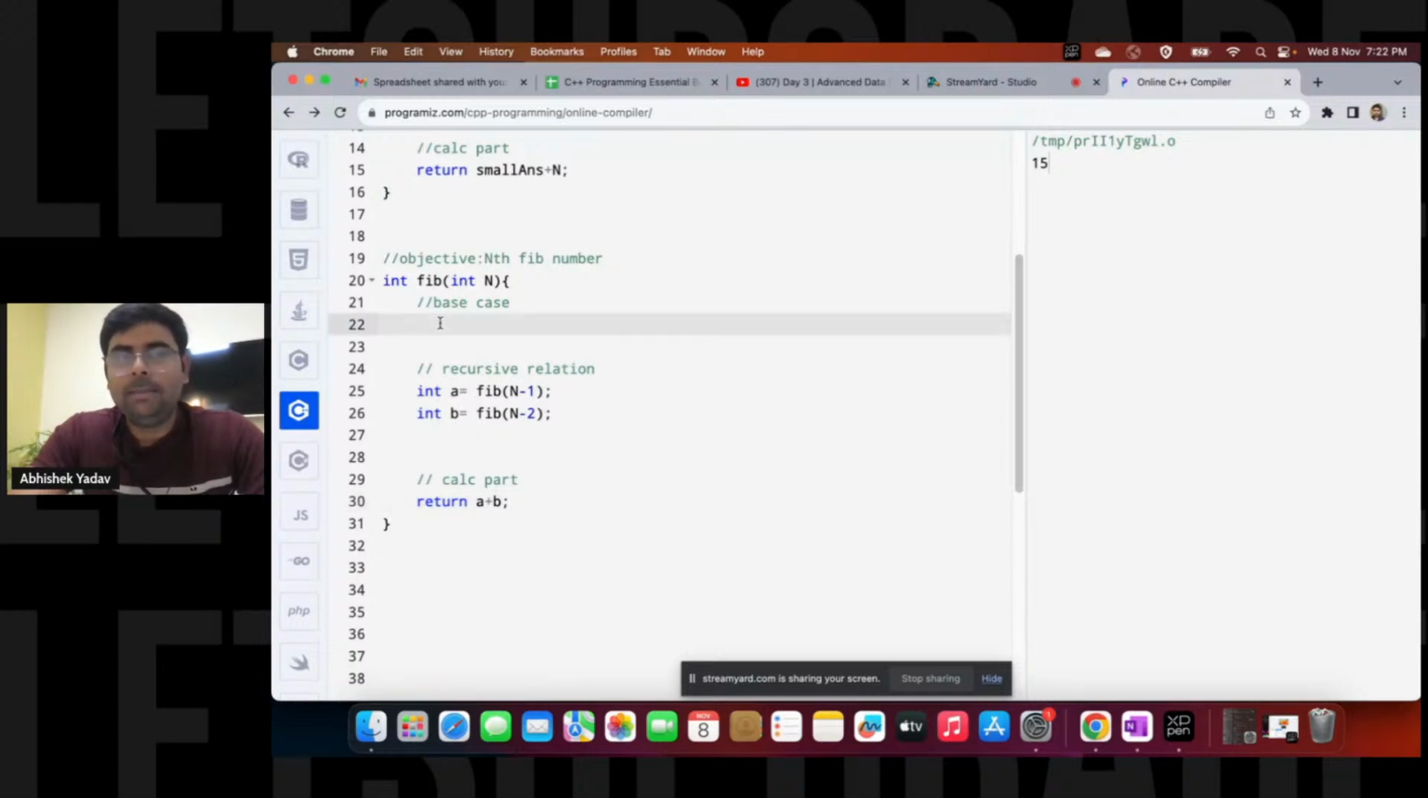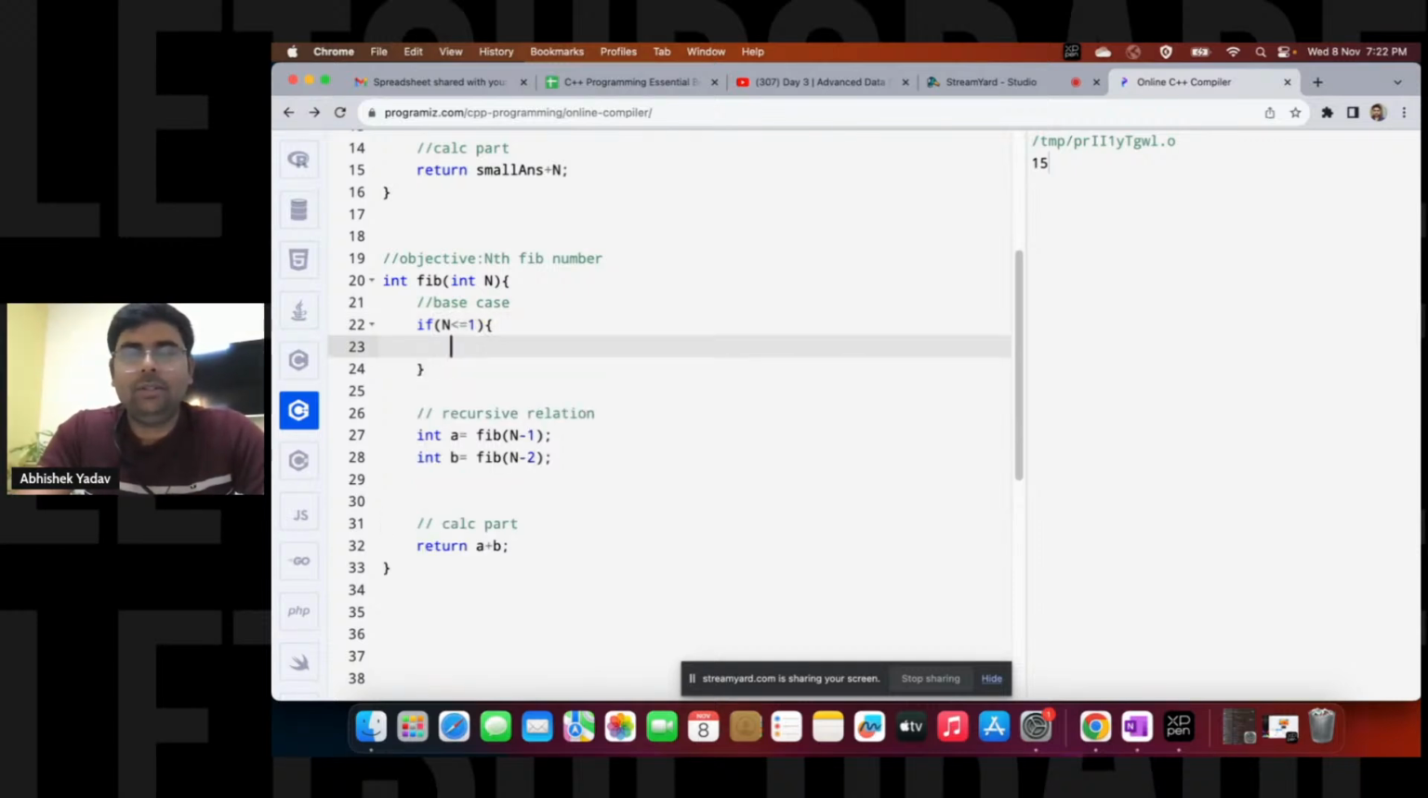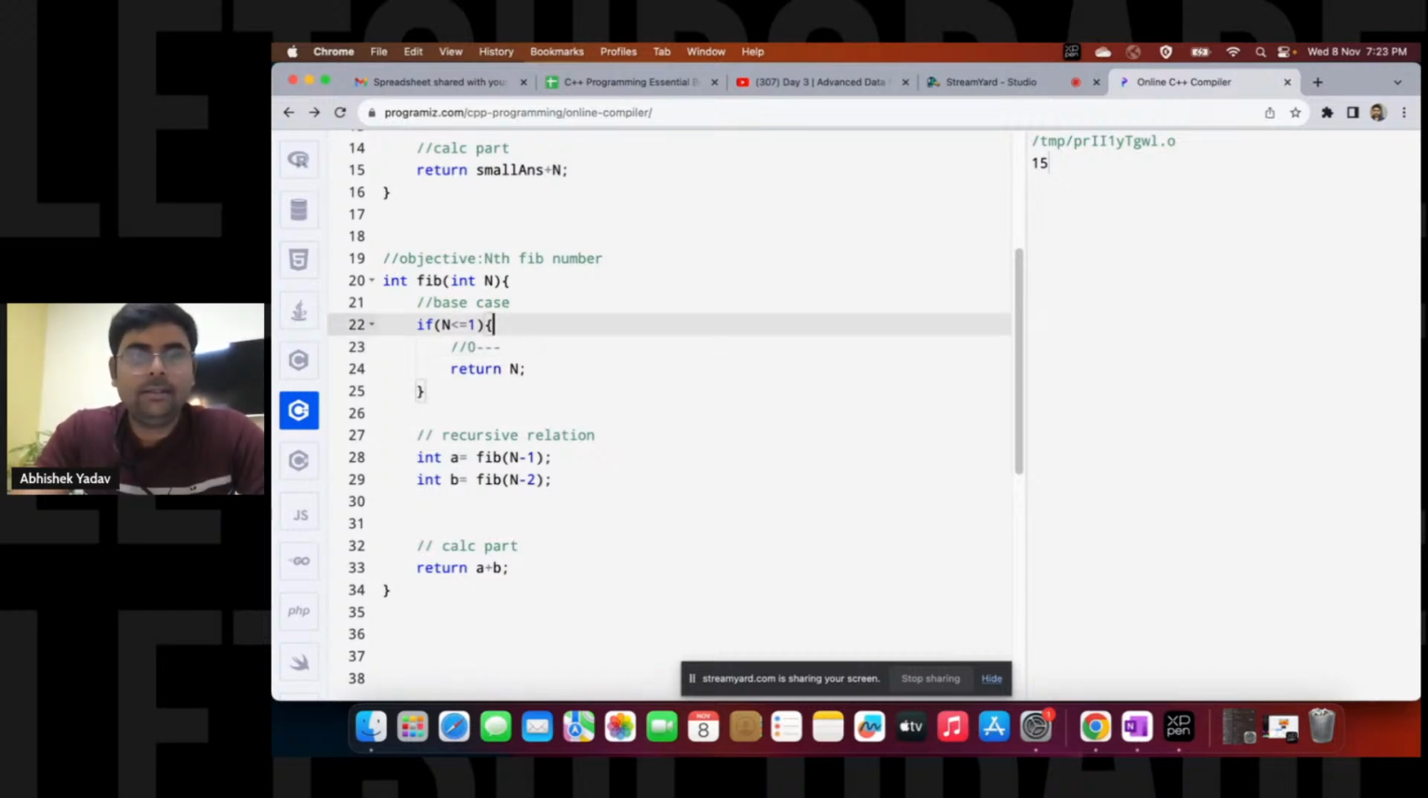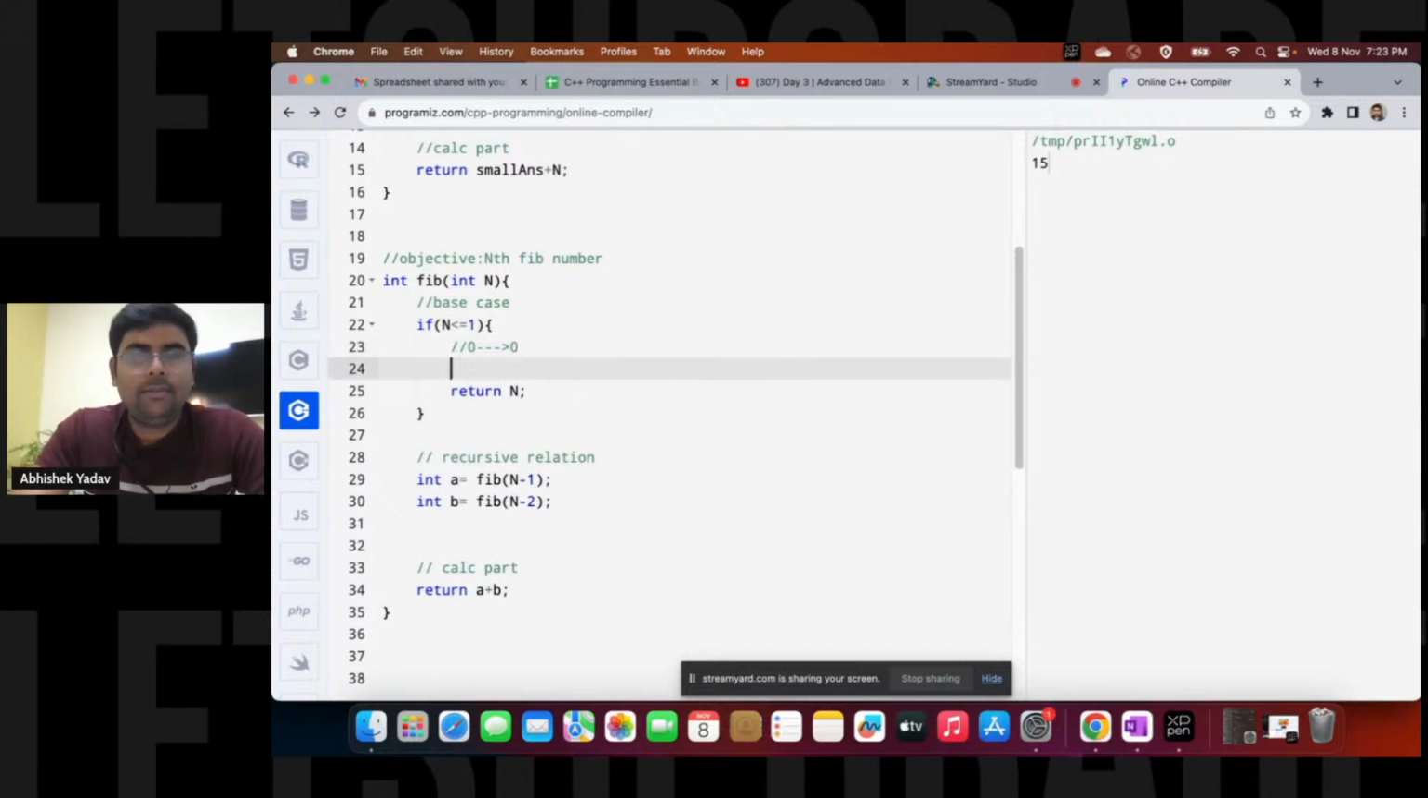And now, what about the base case? If n is less than or equal to 1, then I already know the answer. The Fibonacci number is equal to n itself. For 0, you can see the answer is 0, and for 1, the answer is 1.